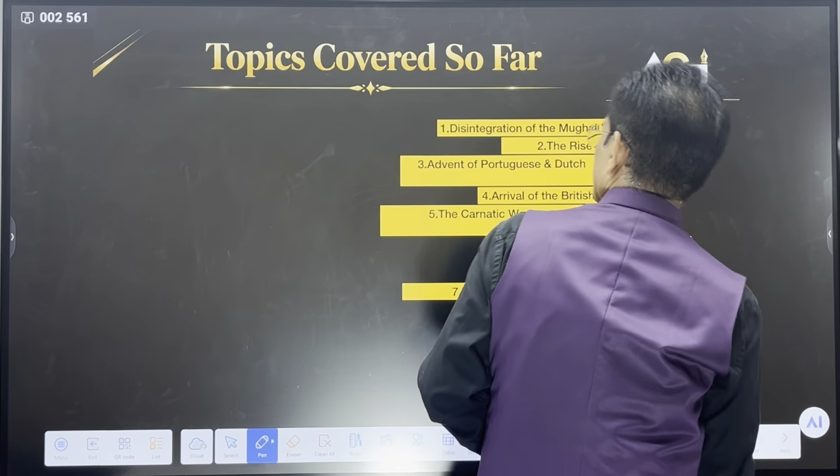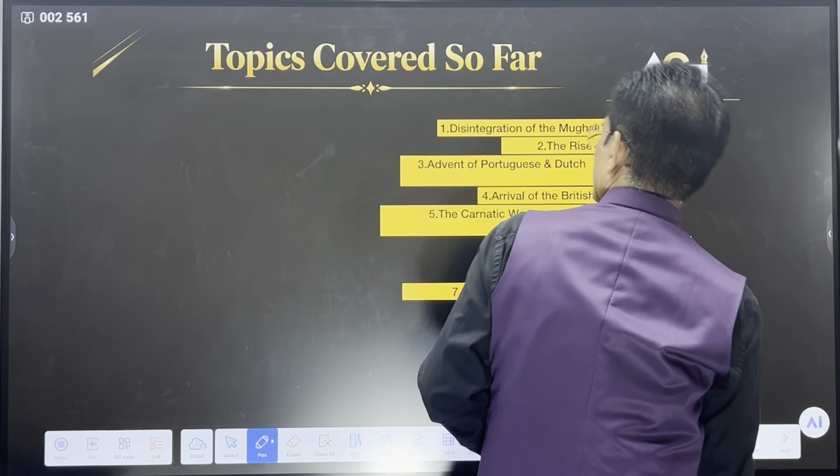And now the new Peshwa was Baji Rao II, who was not very capable. Baji Rao II, son of Raghunath Rao, became the Peshwa. And there was a fight between Baji Rao II and Nana Fadnavis. In 1800, Nana Fadnavis also died. He was the most capable man.